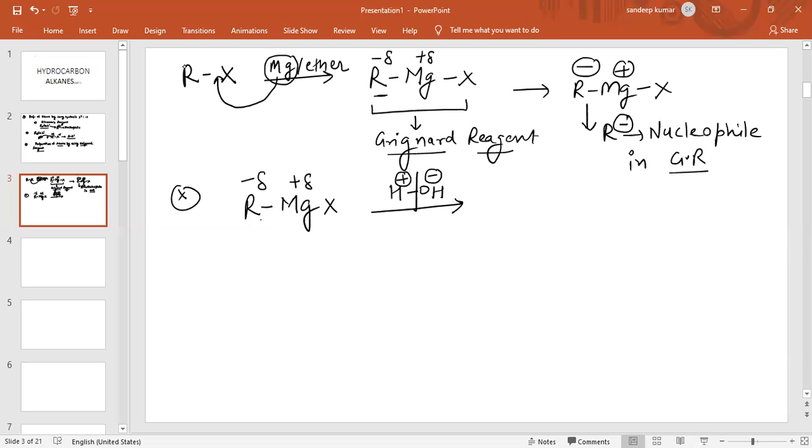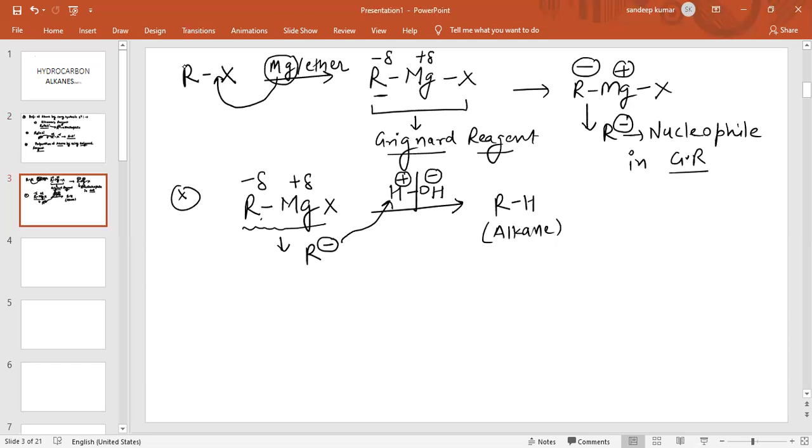Now this R minus, because we know the Grignard reagent RMgX will supply R minus as a nucleophile, this nucleophile will attack the hydrogen atom, and the product obtained is alkane, RH. We don't look at the byproduct. Basically, we are only looking for the main product, which is alkane, formed by using Grignard reagent.